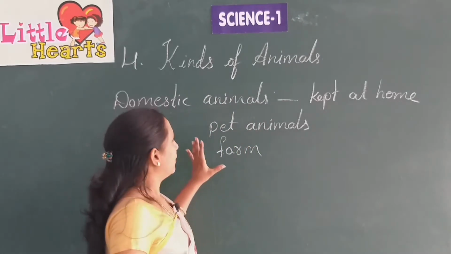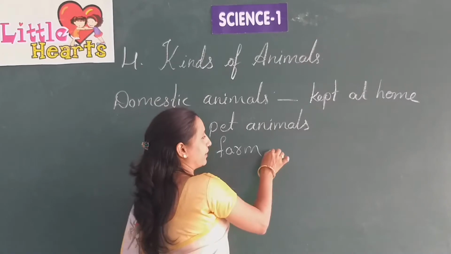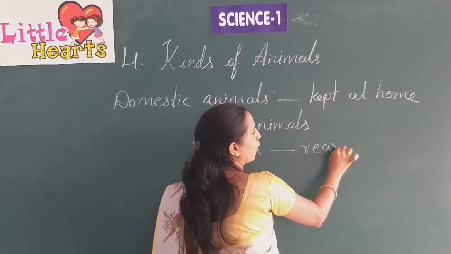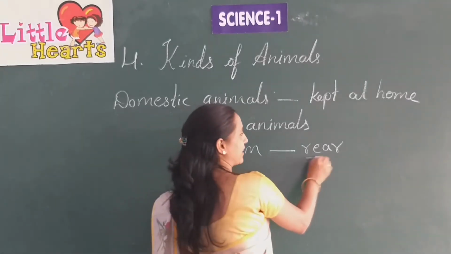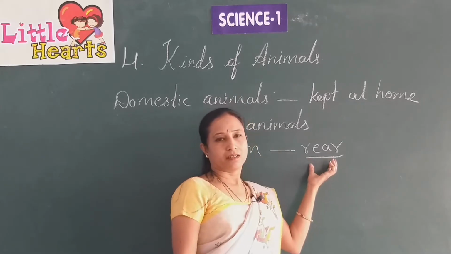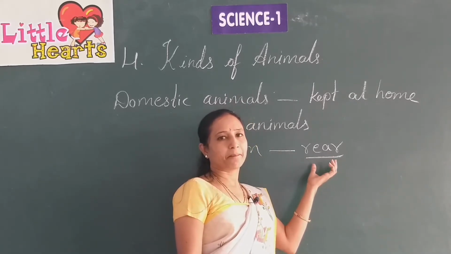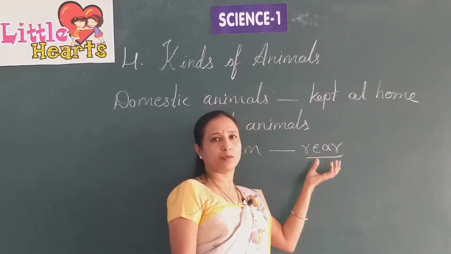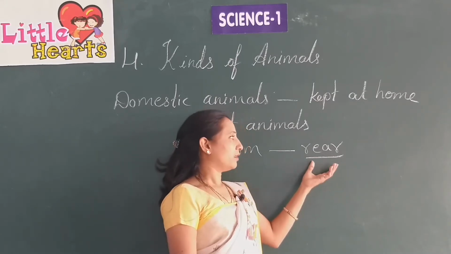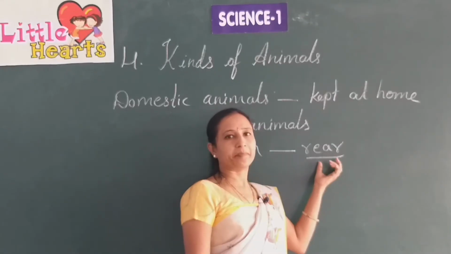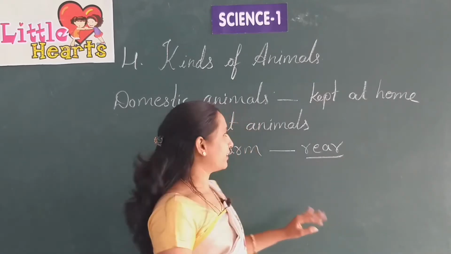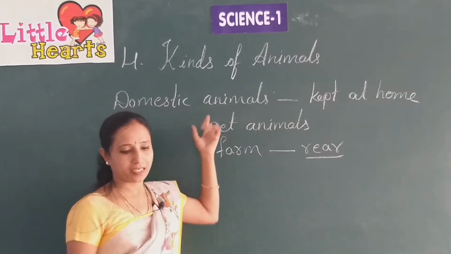Farm animals, these animals are reared at home. Why? Because these animals are reared to get some benefits. It may be milk, wool or anything, or for a business purpose. Yes, and these animals are called domestic animals.